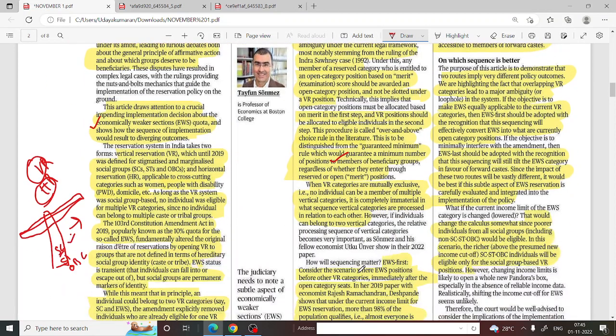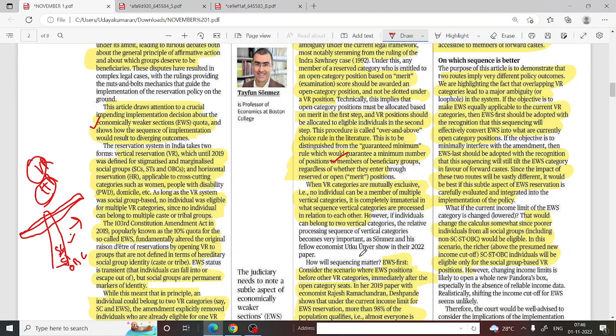When VR categories are mutually exclusive, no individual can be a member of multiple vertical categories. It is completely immaterial in what sequence vertical categories are processed in relation to each other. So now we will go into how EWS can be sequenced in the reservations. It should be below the open category, or it should be below categories such as SC, ST, and below that we should categorize these EWS.